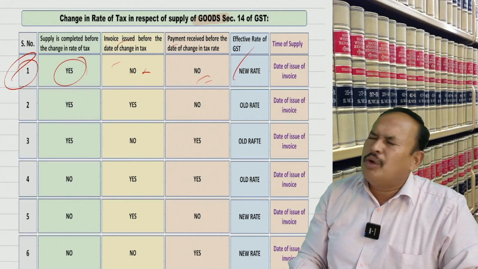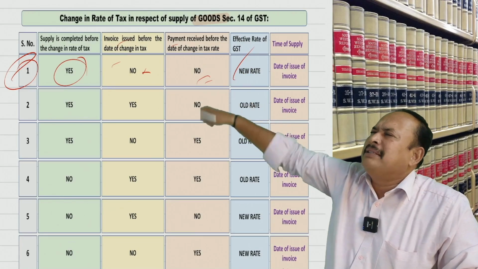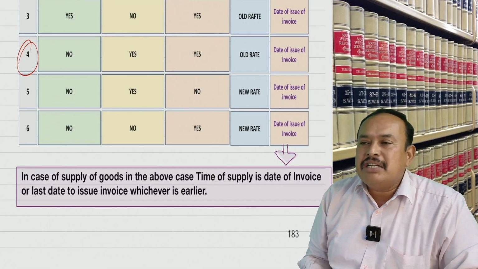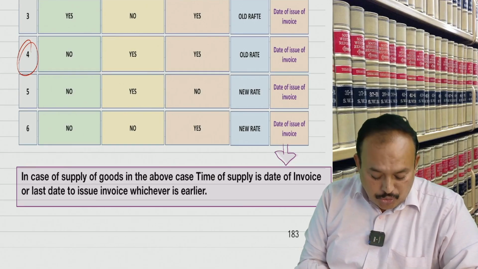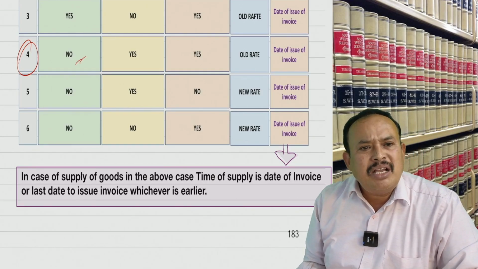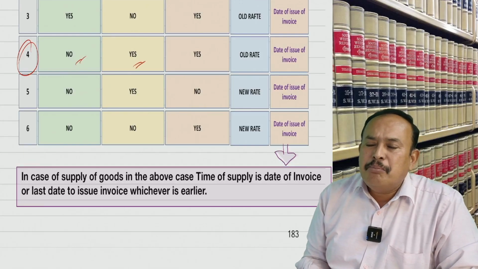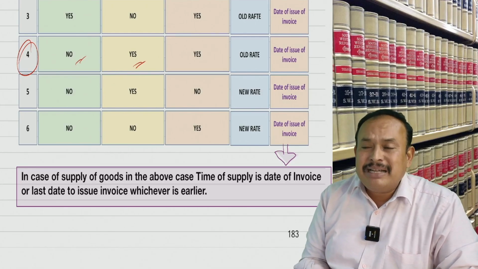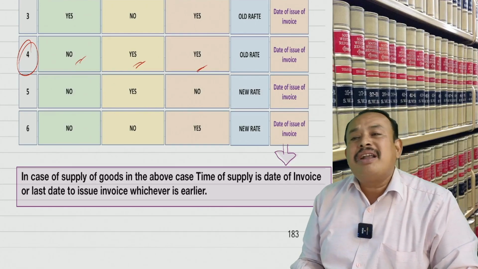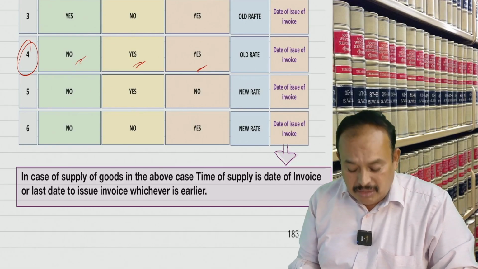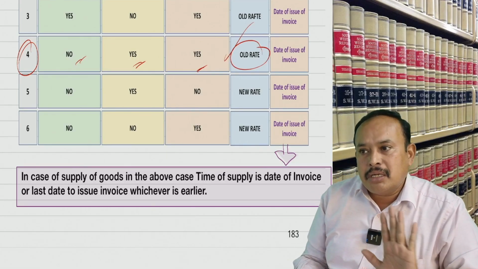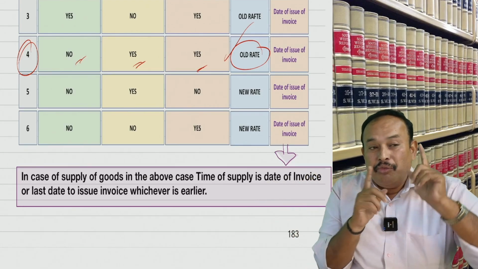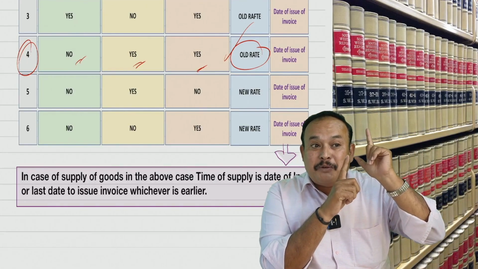Furthermore, close your eyes and touch a point here. I am touching point number 4. Date of supply of goods before change? No, that means new rate. Date of invoice before change? Yes, old rate. Payment before change? Yes, old rate. Old rate got how many votes? Old rate is the winner. Is it clear? Here be alert. We understood time of supply of goods, forward charge applies.